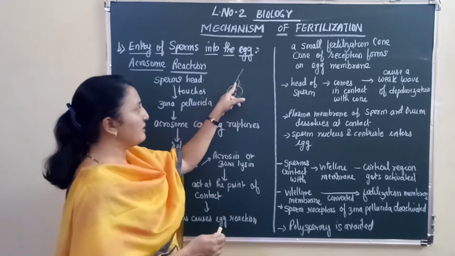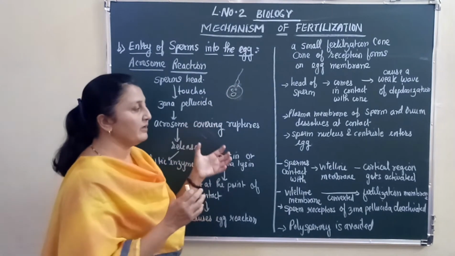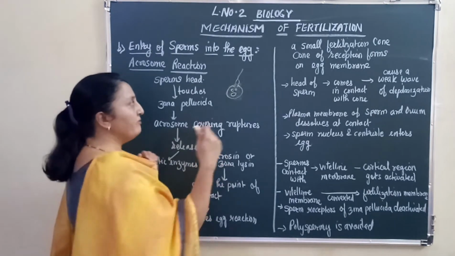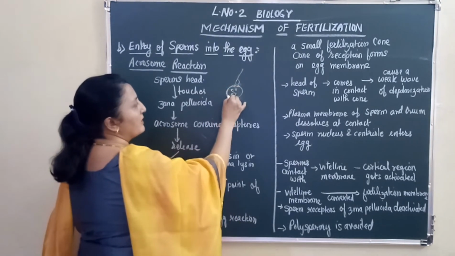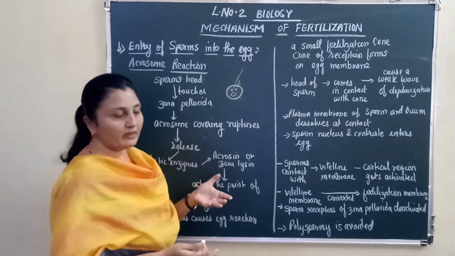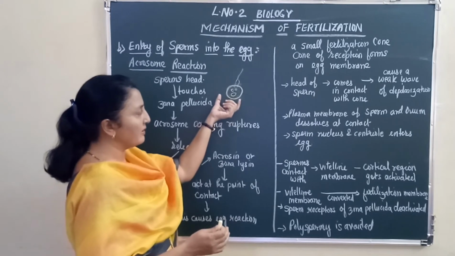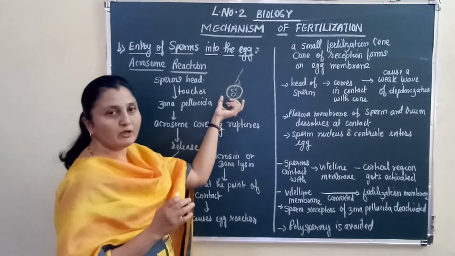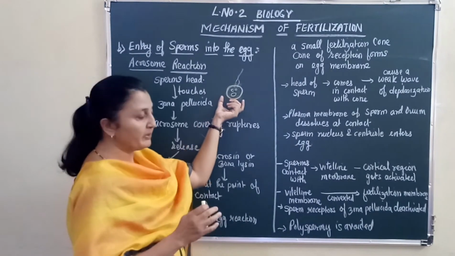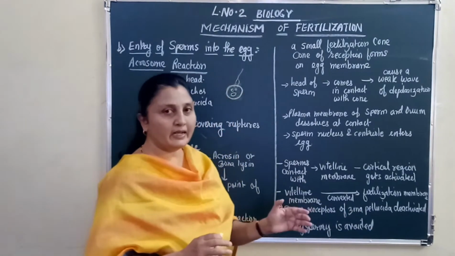So as soon as the sperm comes in contact with the vitelline membrane, that is the egg membrane, a reaction is triggered and the vitelline membrane now gets converted into fertilization membrane. Because of the formation of the fertilization membrane, the sperm receptors of the zona pellucida are deactivated.